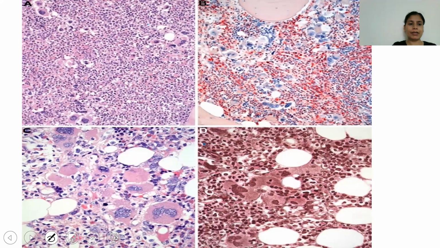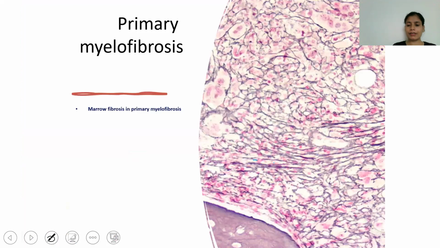This is the bone marrow picture. Here you can see all these are the megakaryocytes, and this is the trabeculae. As I told you, there is a change in the topography, so these megakaryocytes are seen near the trabeculae. Now these are the hypolobulated nuclei, and balloon-type or cloud-like nuclei are seen, and this is fibrosis. These all are the fibrosis.